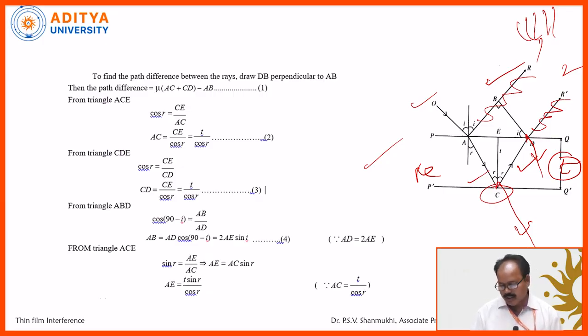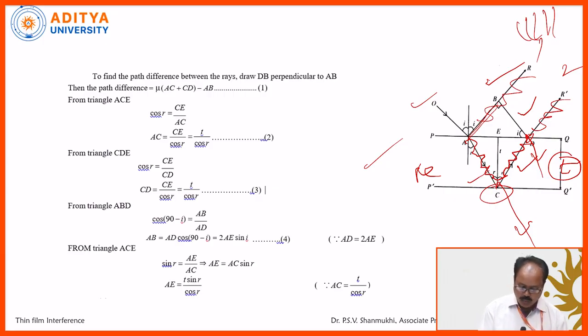For this, between these two rays, I draw one normal, that is BD. From that normal, they have the same path. Light ray 1 is covering an extra distance, this is AB. Whereas light ray 2 does not originate at the point D, it comes from all the way like this. So this light ray is covering an extra AC plus CD. So what is the path difference between these two rays? That is given by AC plus CD minus AB.